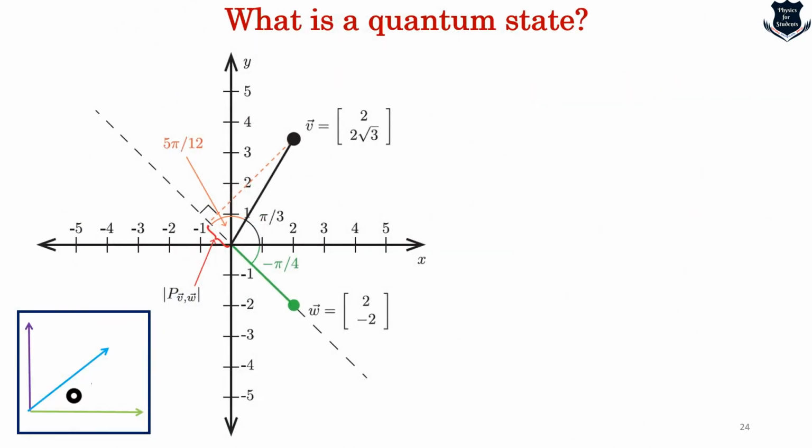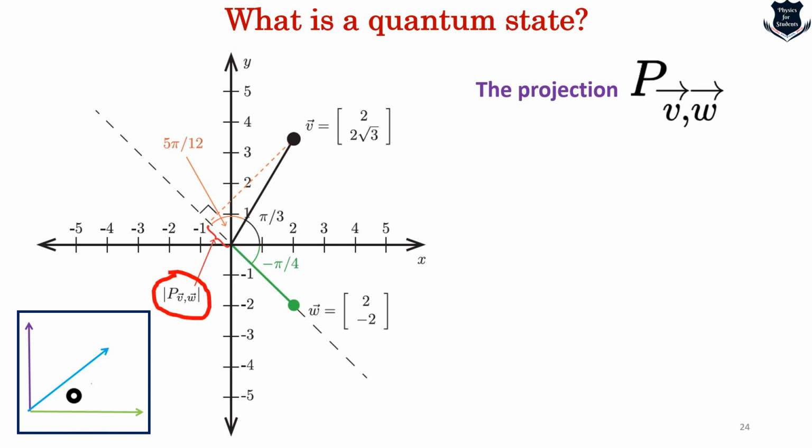Now let me take you through this example. In the left-hand corner you can see the particle movement I cited, and here you can see this figure. What I am trying to make out of this figure is the projection of V onto W, the one underlined on the left with this circle.